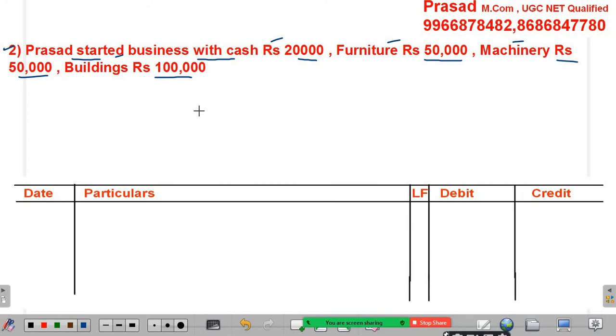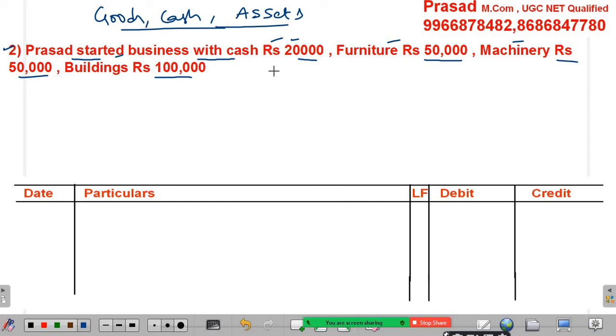When we were discussing what is capital, I mentioned that capital may be in the form of cash, goods, asset. So here Prasad used cash and some other assets for starting the business.